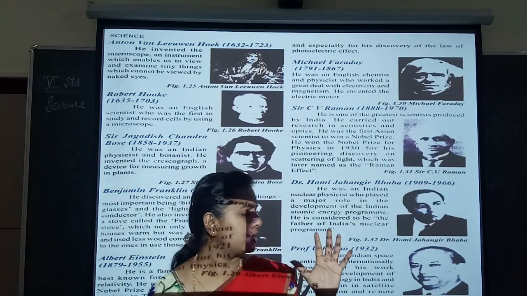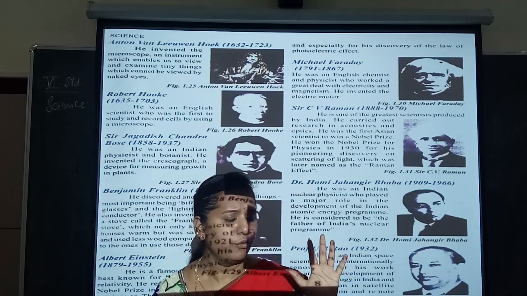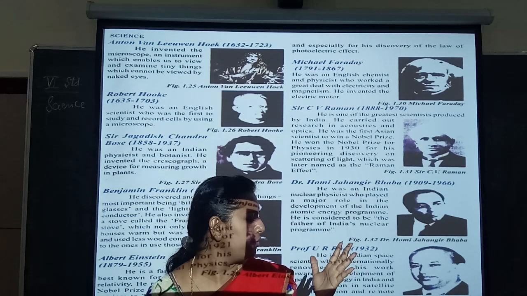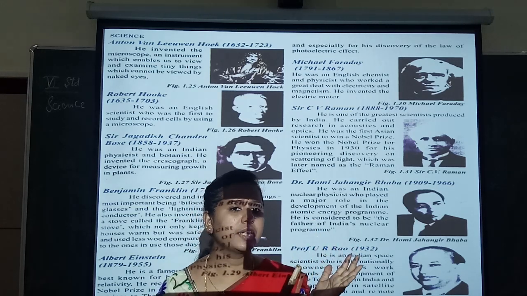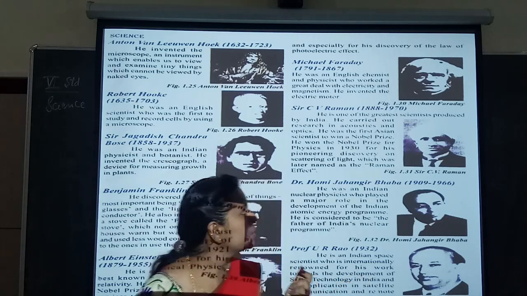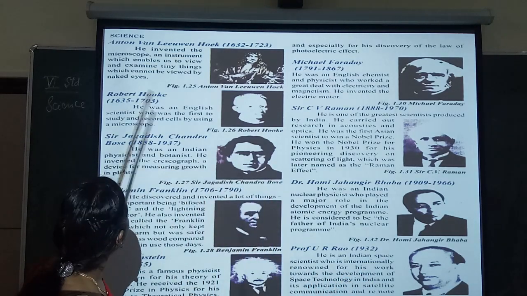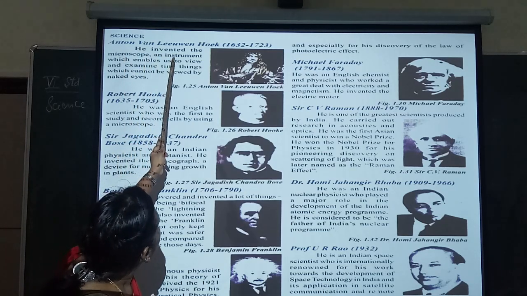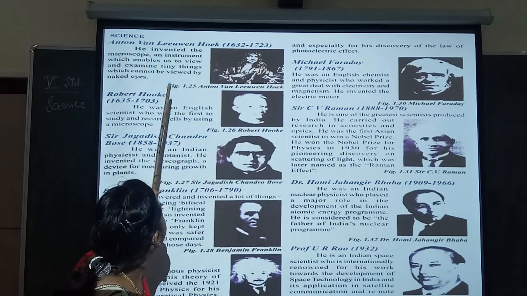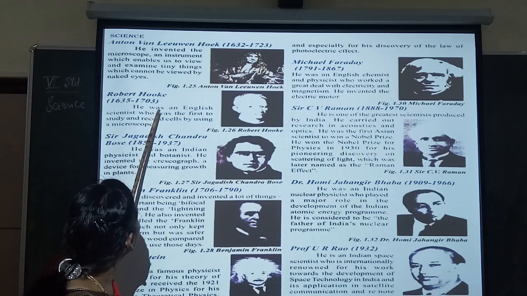Even there are so many germs in our hand. We cannot see. We don't know. If we look like this also, we cannot see those germs. So only we can see them in the microscope. He is the one who invented the microscope, that is Anton van Leeuwenhoek. Next is Robert Hooke.